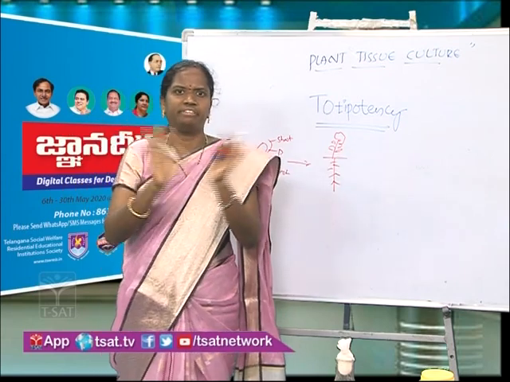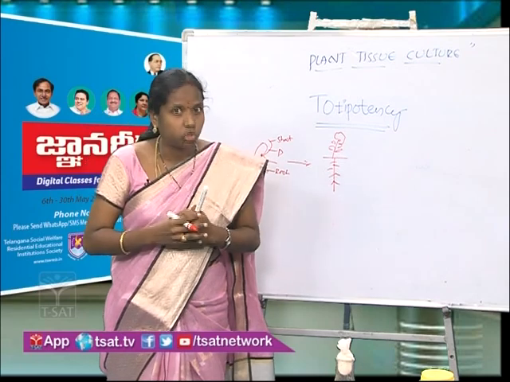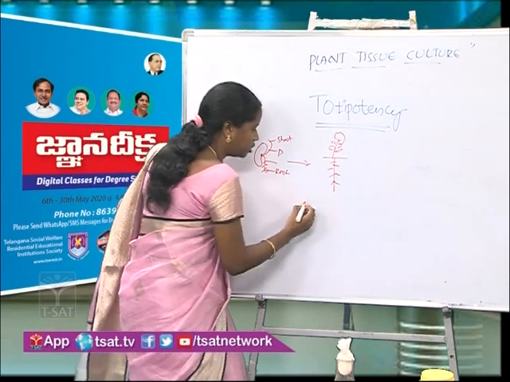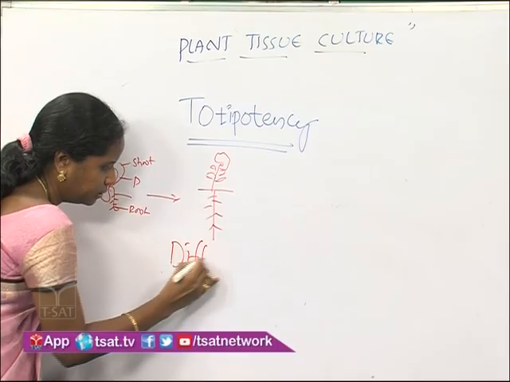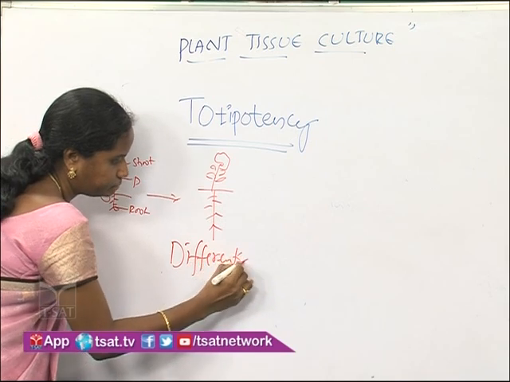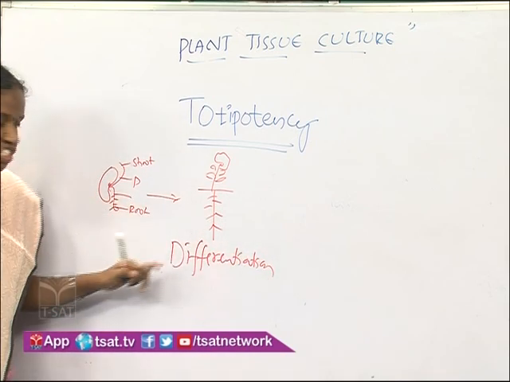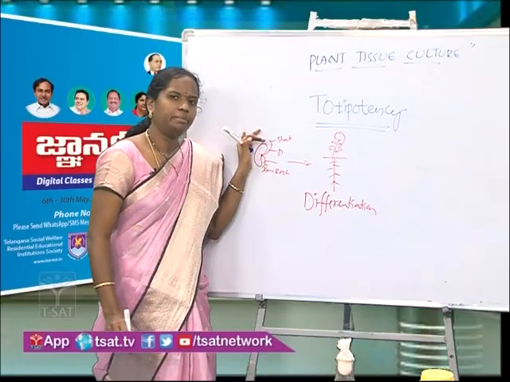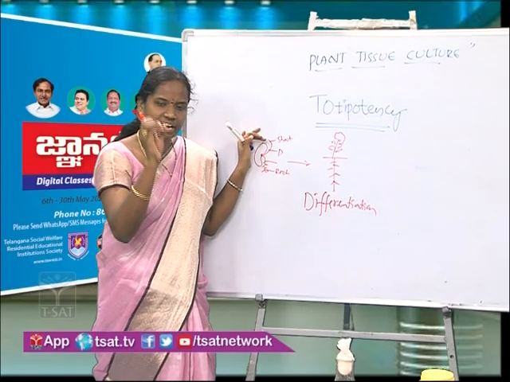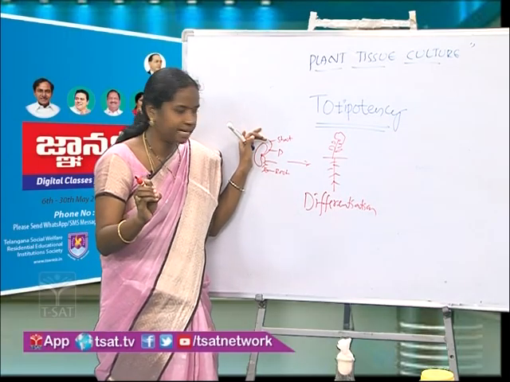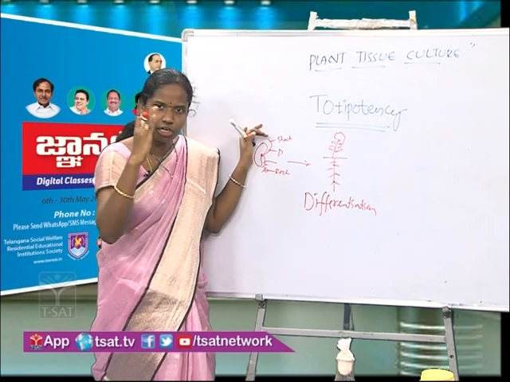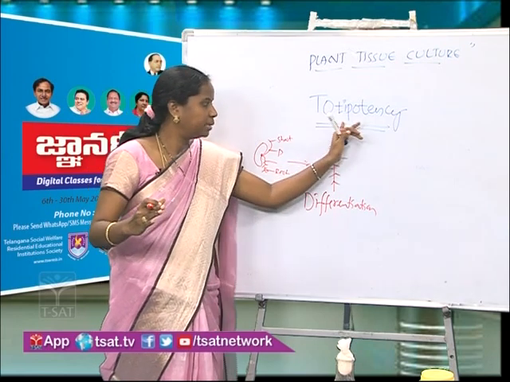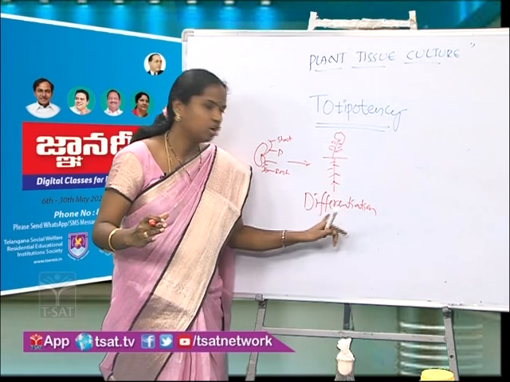Now they won't divide further. They are the matured ones. Now we call this process differentiation. Differentiation means that a cell having meristematic activity, because of which it is undergoing division, forms mature organs. That we call differentiation.